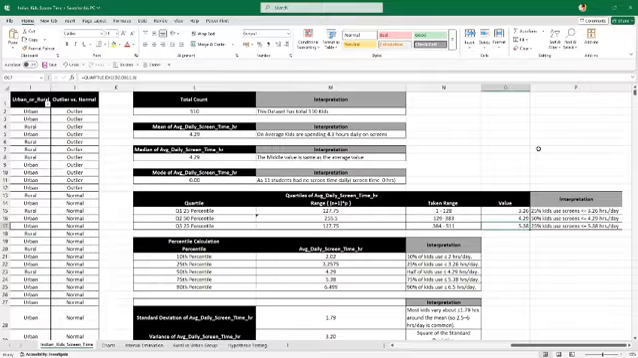Together, these quartiles give us a clear picture of how screen time is spread across the different groups of students.